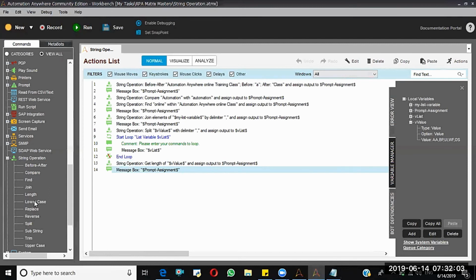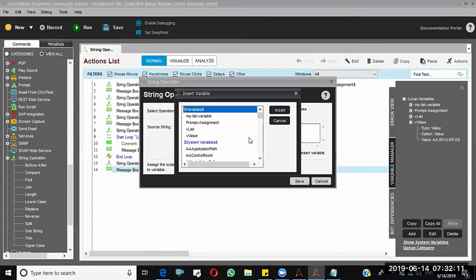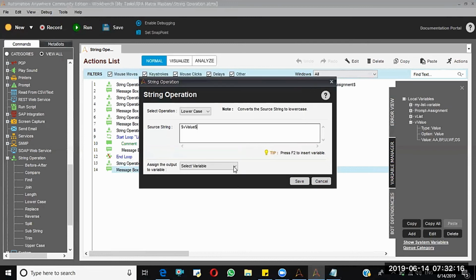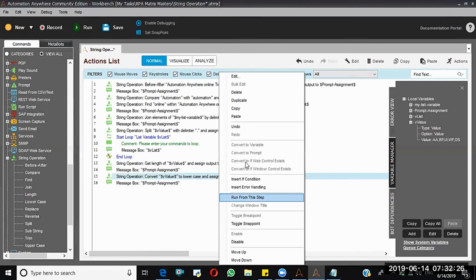Next, lowercase. I'm selecting lowercase. Here I am giving this V value. Here I wrote all the characters in uppercase only, right? Now I'm assigning to prompt assignment, and from this step.